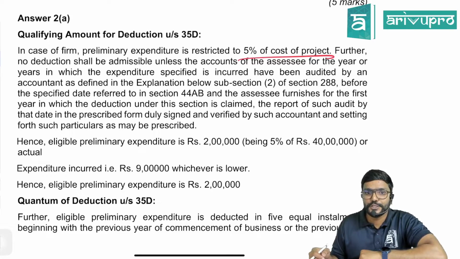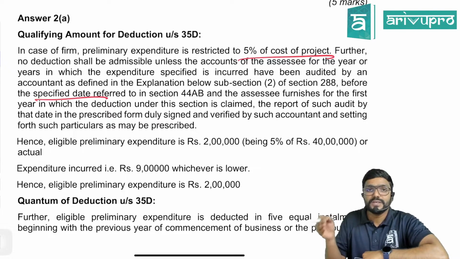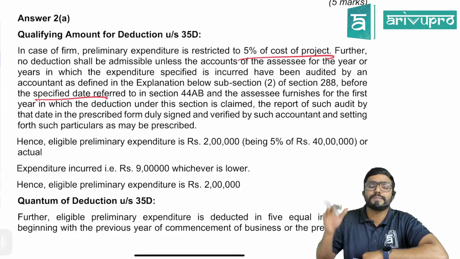Further, no deduction shall be admissible unless the accounts of the assessee for the year or the years in which the expenditure specified is incurred have been audited by an accountant, that is chartered accountant, as defined in explanation below subsection 2 of section 288, before the specified date referred in section 44AB. Means what is the specified date, guys? Sir, 1 month prior to the due date of filing the income tax returns.